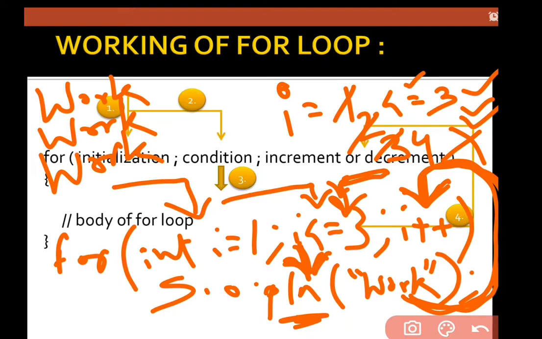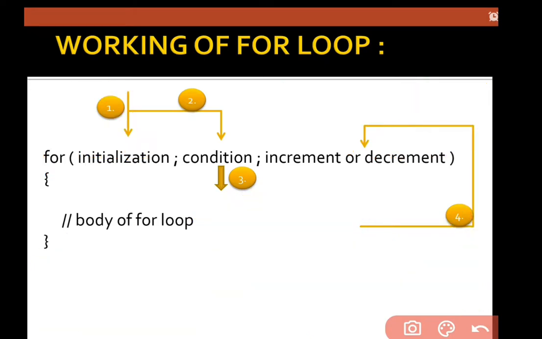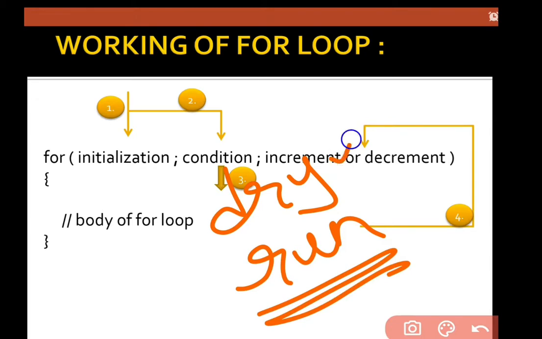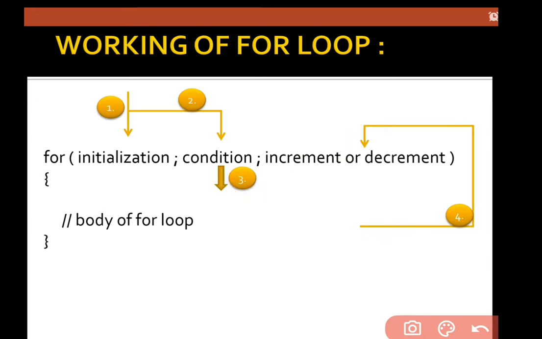When the condition provides us false, at that moment we have to stop running the loop. What I had done in front of you all is known as dry run. It means I'm trying to execute the loop without a system. By myself, I'm trying to execute whatever I had written in front of you. That process is known as dry run. I'm trying to execute that loop in front of you all.